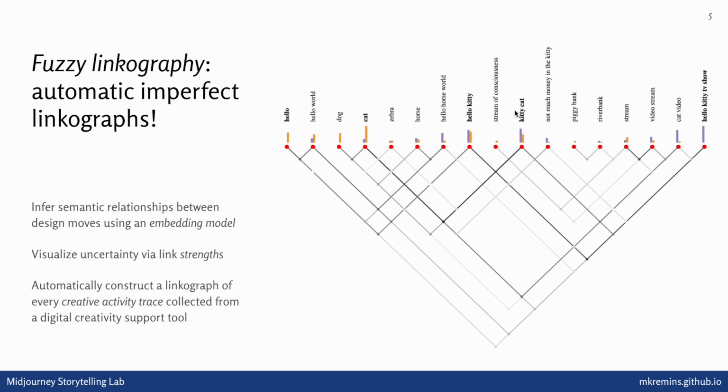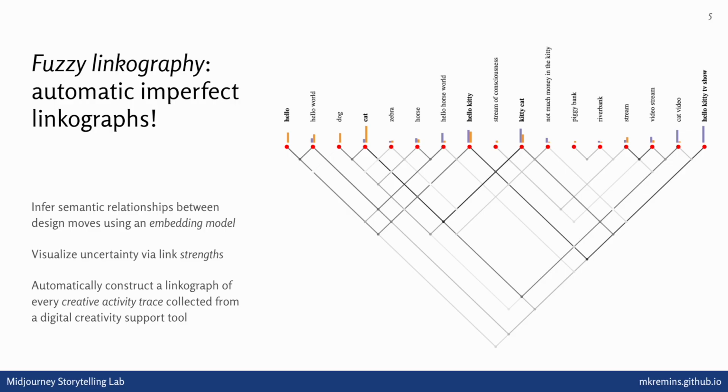Then there's kind of a digression about riverbanks and streams that gradually turns into more of a video thing. And then it all comes together at the end with a Hello Kitty TV show. And the embedding model is giving us back these semantic association strengths that allow us to automatically draw out the links between each of these ideas that's tossed out in this ideation context. And so this fuzzy linkograph summarizes the structure of this design session as a whole.